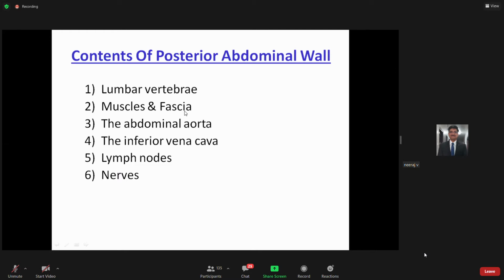Yes, of course, muscle and fascia. Then we will be looking at, identifying the abdominal aorta, its major branches, the inferior vena cava and its major branches, tributaries, lymph node arrangement, and the nerves in relation to the posterior abdominal wall. We have also the azygos and hemiazygos veins, which are present on the posterior abdominal wall in relation to this.